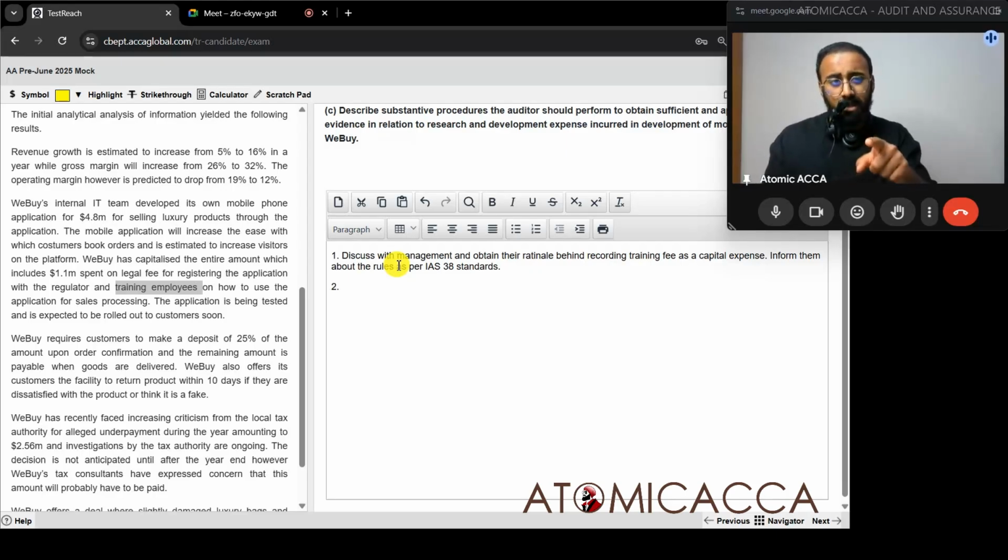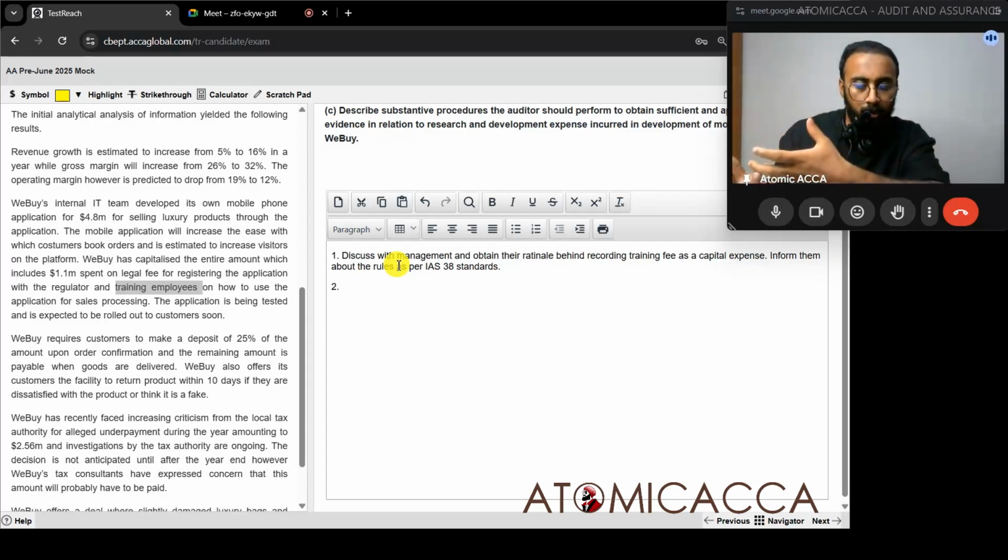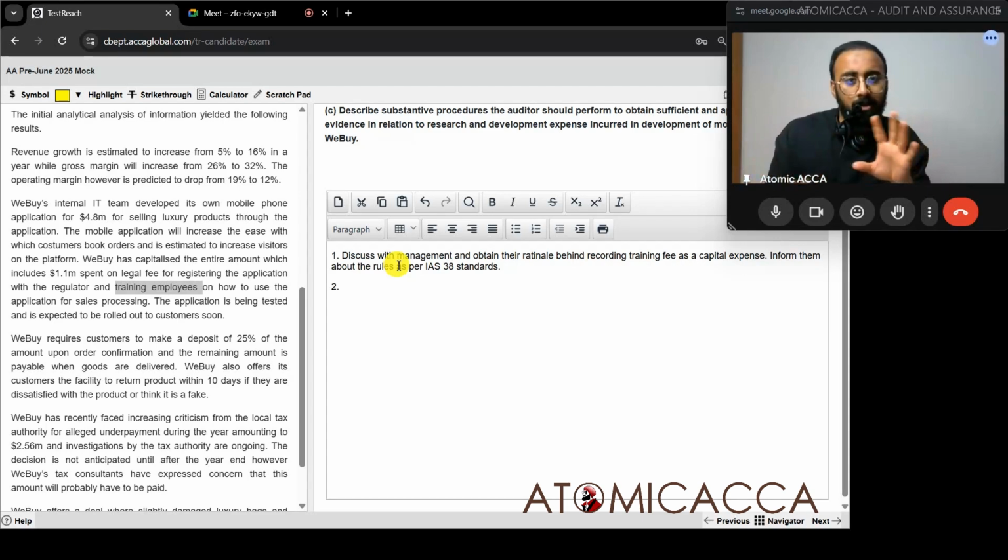Now, since that was the same information we used in the auditor response as well, we'll try finding 6. Just to let you know that we have more points to write. This one just for sake we have written. We'll write 5 new points over here. What 5 new points can I write? First thing, there is 4.8 million recorded within SOFP as an intangible asset. I want to know first whether this amount is correct or not.